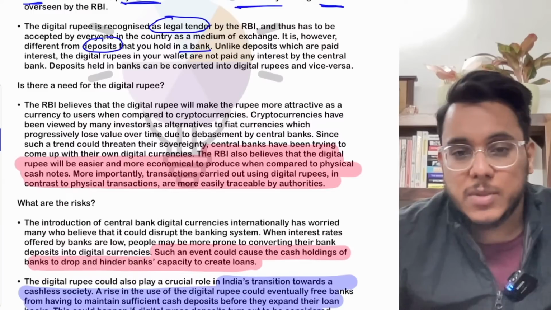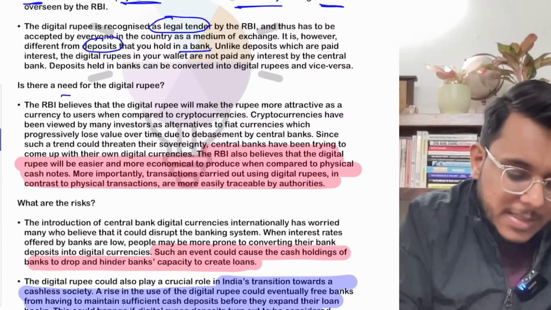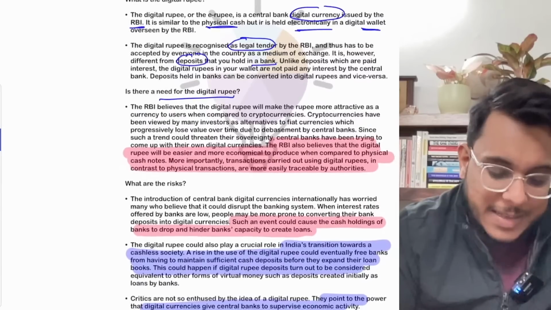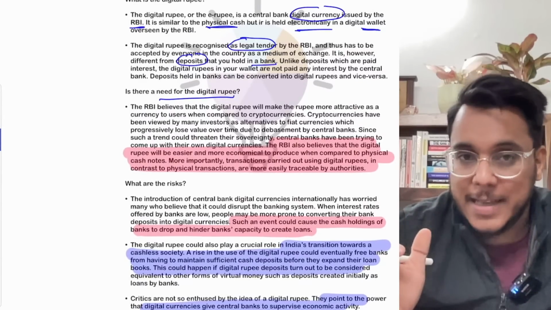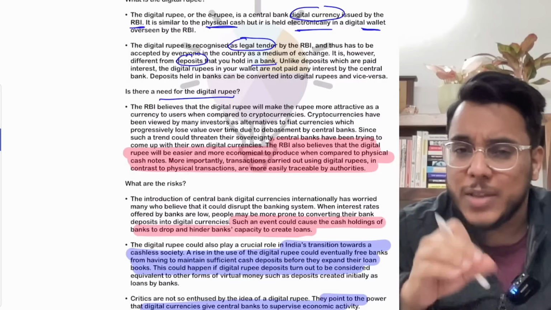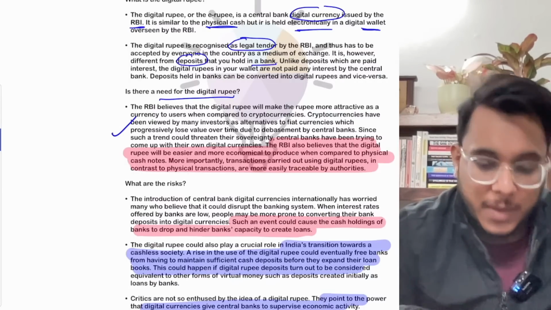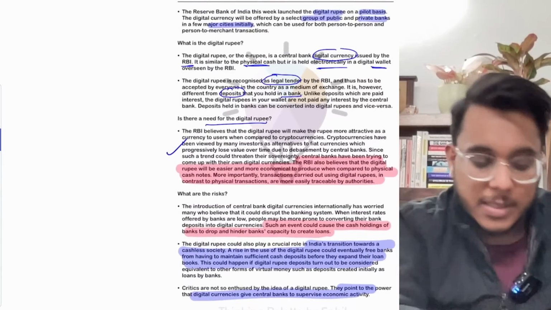Now, a question comes first of all: why is there a need for a digital rupee, why do we need it? Here the Reserve Bank of India has given one explanation, and I'll explain that explanation. It has been mentioned in the notes also. Then we'll see whether it makes some sense or not.